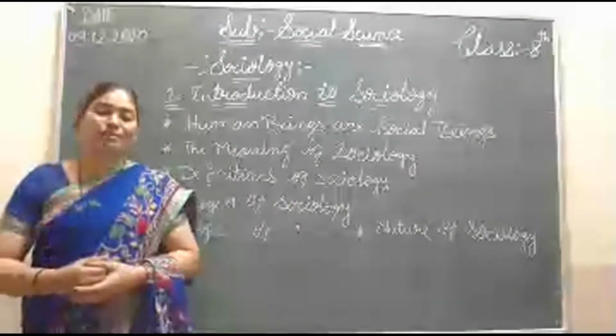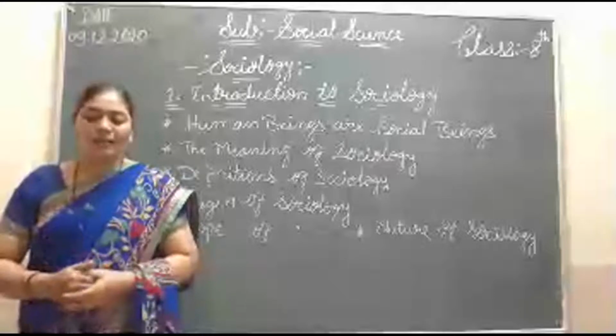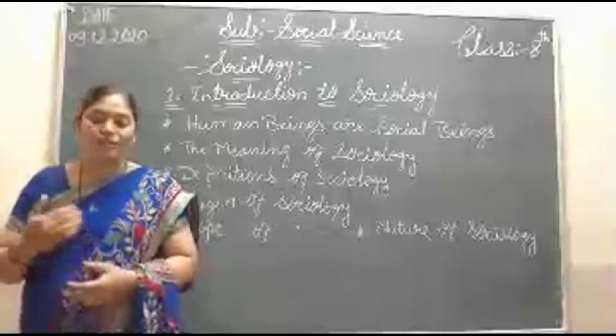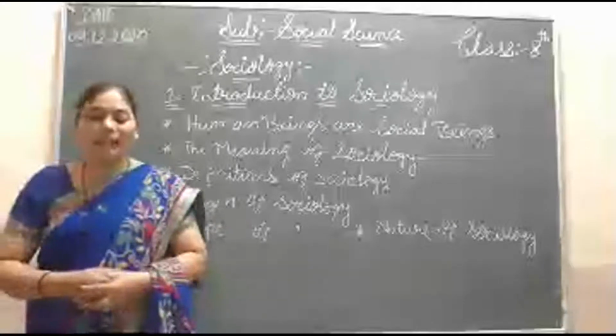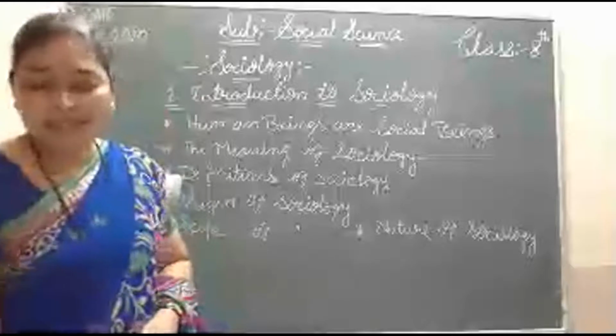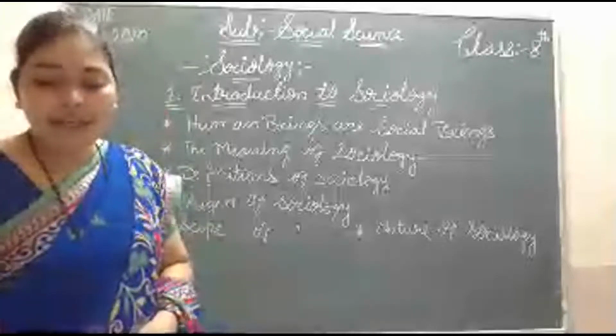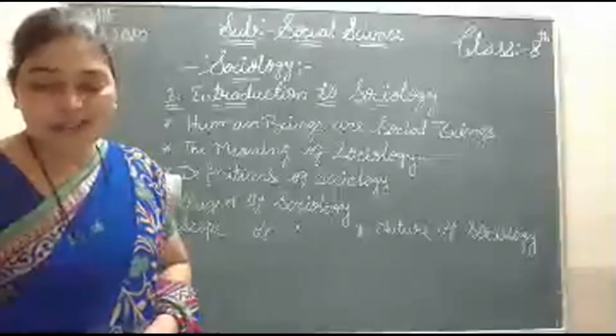So socius means companion, a person, a human being. And logos means study. So sociology is the study of human beings or society.